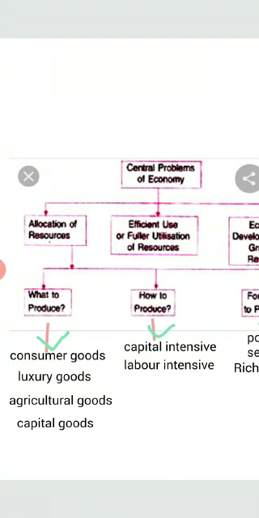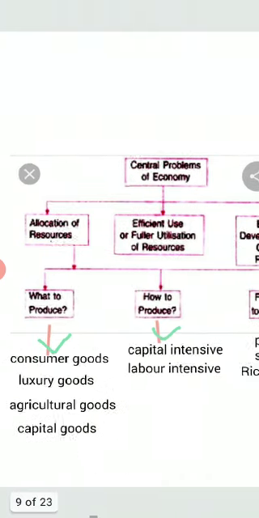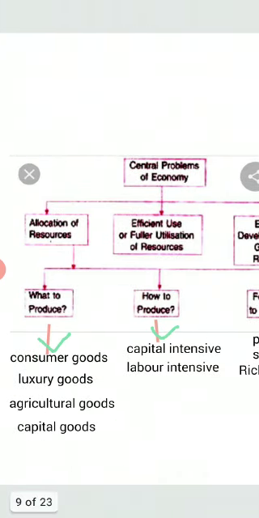Whether resources should be used for the production of consumer goods like food, clothing, or luxury goods like refrigerators, cars, AC, or capital goods. What are capital goods? Like machinery, tools. Capital goods are goods that are used in the production of other goods.